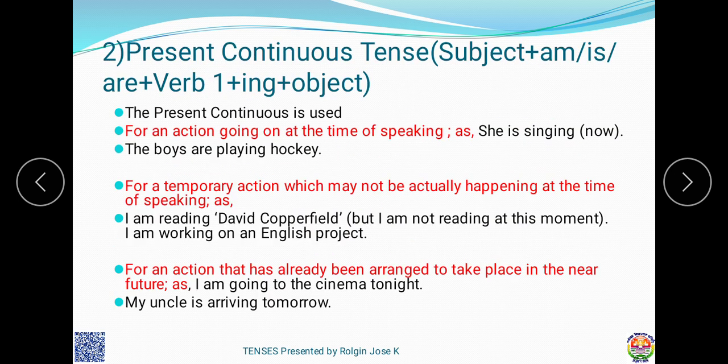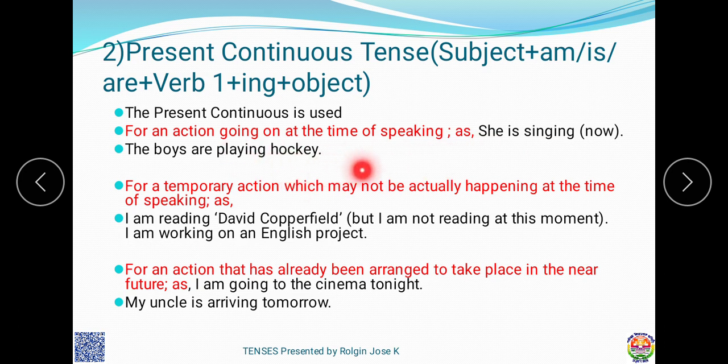The present continuous is used for an action going on at the time of speaking. It means now I am speaking with you, so it is present continuous time. So I say, I am teaching about the tenses.